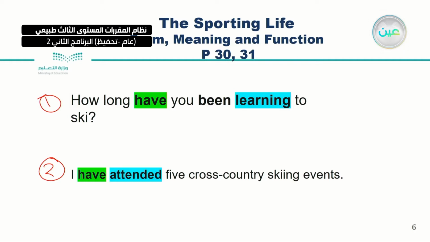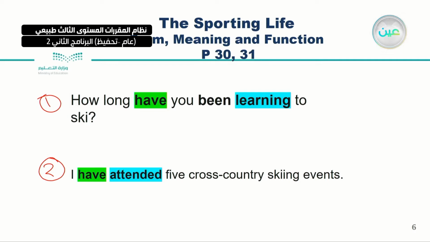And actually, I could use the present perfect simple in affirmative sentences, or even in negative sentences. But here I am using the present perfect progressive in questions, as you can see here. So who's going to answer this question? How long have you been learning to ski? We have here have or has, of course, and here we have the ing.